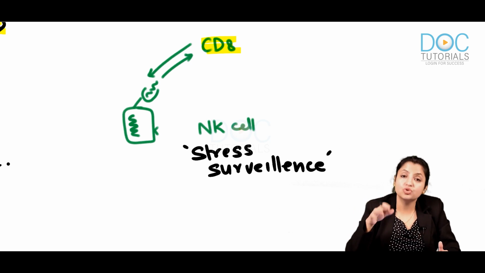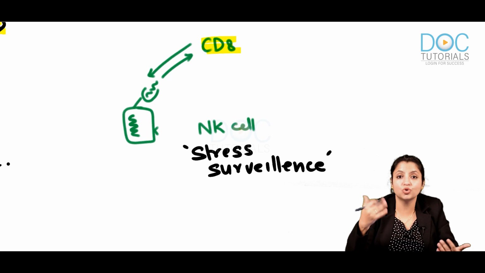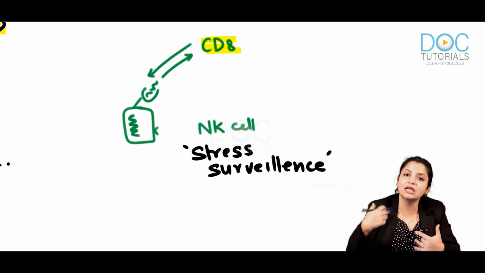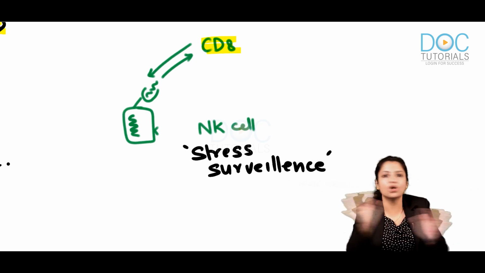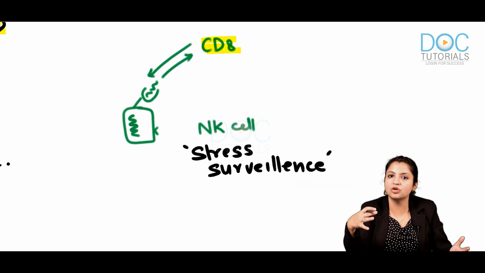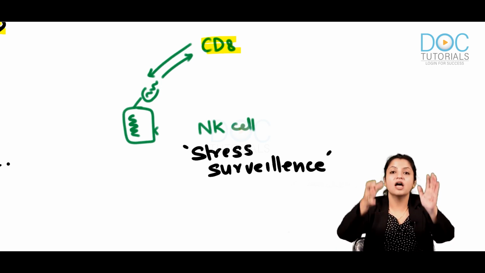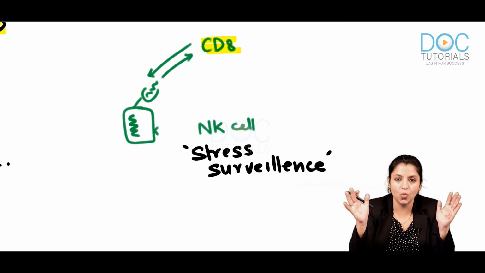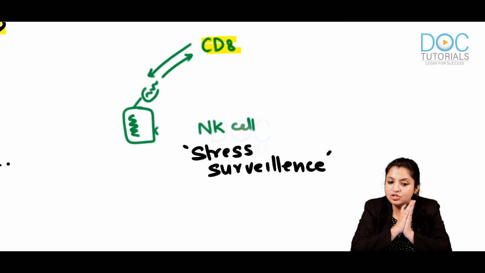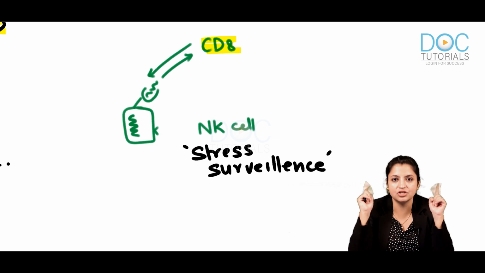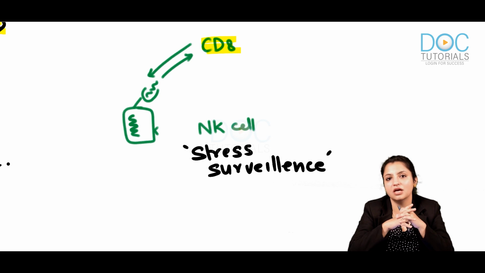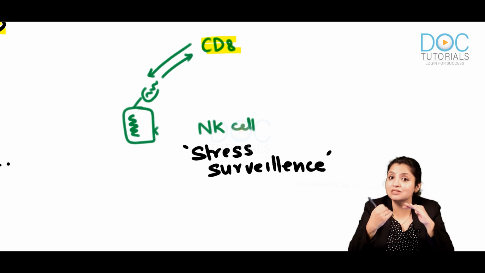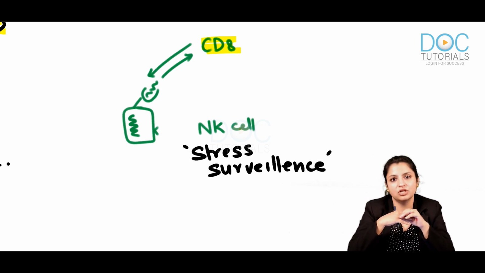That's CD8 cells. So remember, CD8 is also a killer cell, a cytotoxic killer cell. NK cell is also a killer cell, natural killer cell. But what is the difference? MHC presentation is not required by the NK cell. The NK cell does not require that the antigen is presented on MHC1 and then MHC1 gives the antigen to the NK cell. No, it is a stress surveillance cell. As soon as some change occurs, the NK cell catches it and says something is wrong. And he doesn't wait, he kills that cell immediately by activating the activating receptor, NKG2D. You understand? It kills immediately. So this is your natural killer cell which everybody should be knowing.